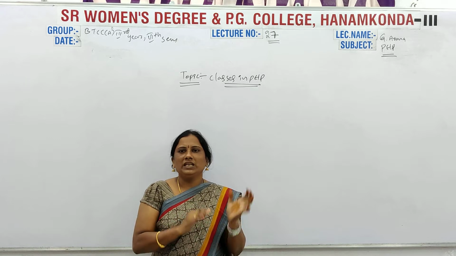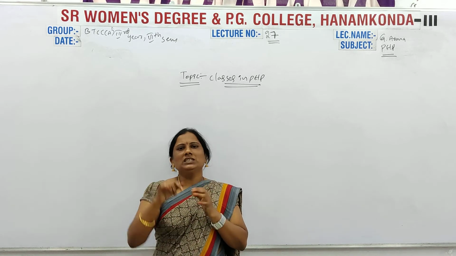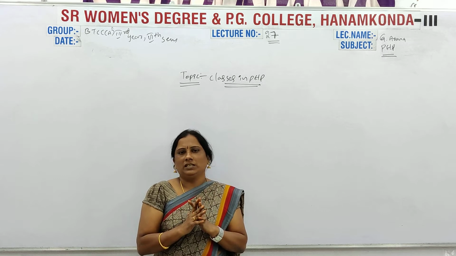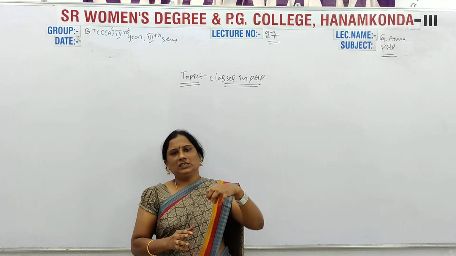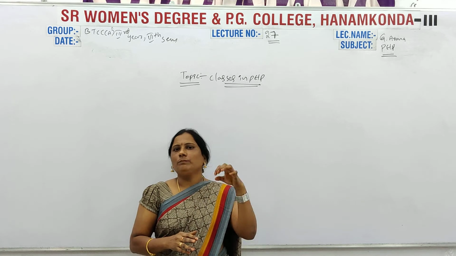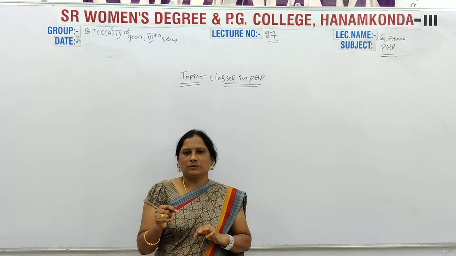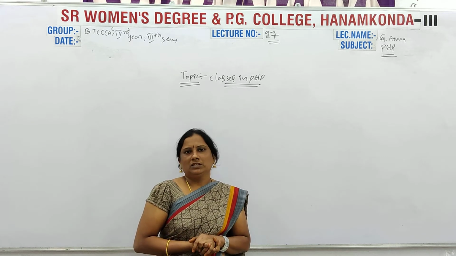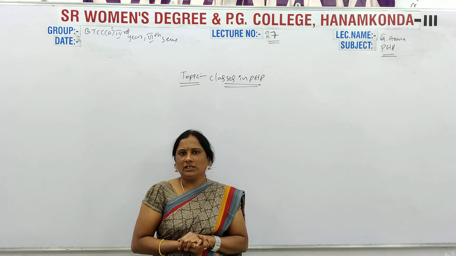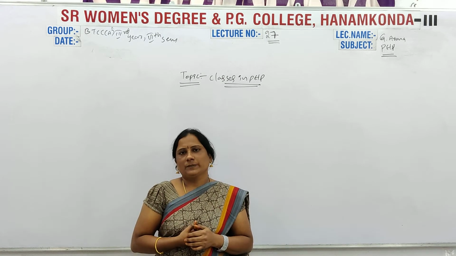The difference here is that all of it will be developed in PHP: the structure in PHP will be developed in PHP programming. The definitions are the same only; the utilization will be different.